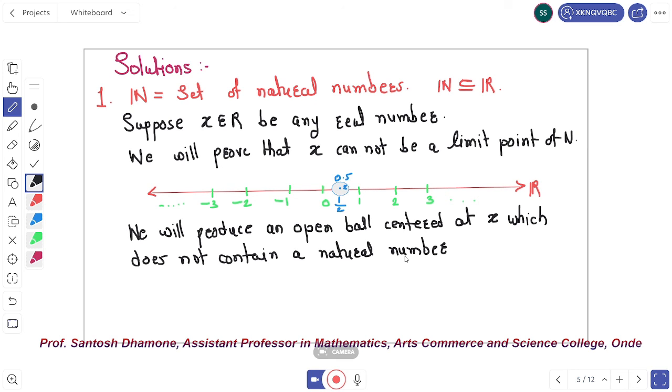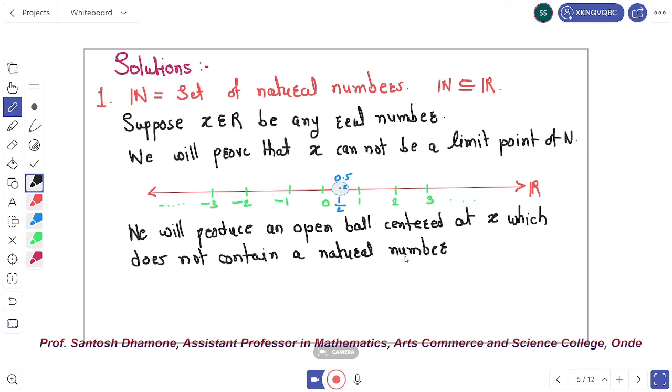This implies that the open ball about x with radius r/2 except singleton x, intersection with N, is empty.